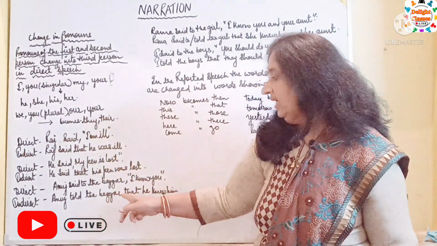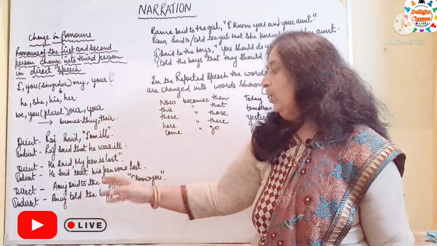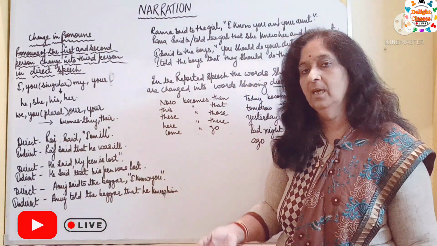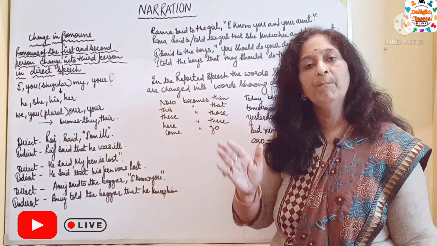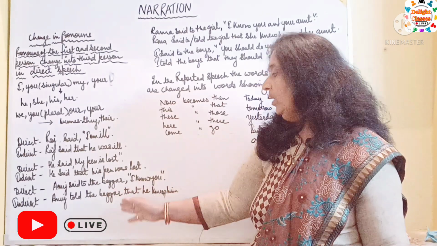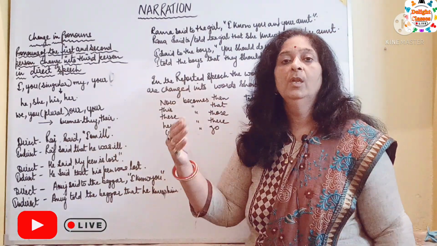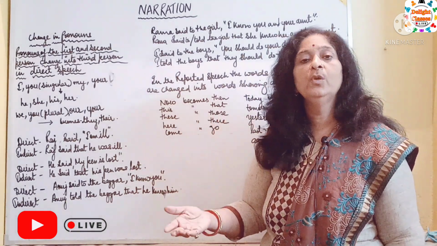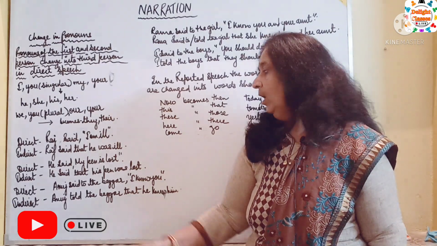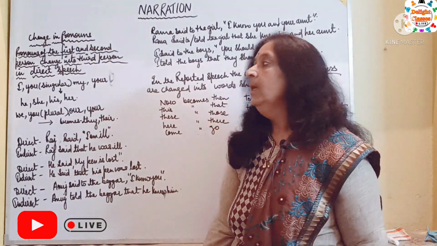We have added that after beggar, after told the beggar, not directly after told. Anuj told the beggar that he knew him. Know will change into past tense: knew, K-N-E-W, knew. Anuj told the beggar that he knew him.